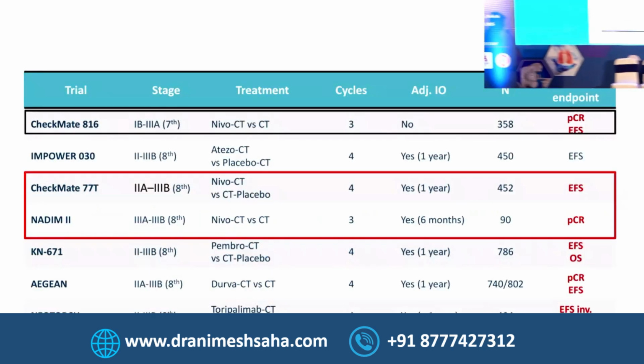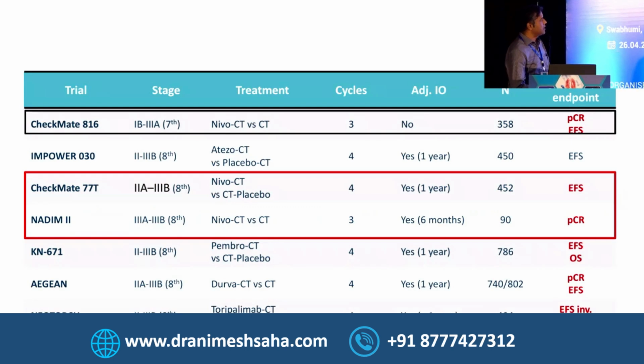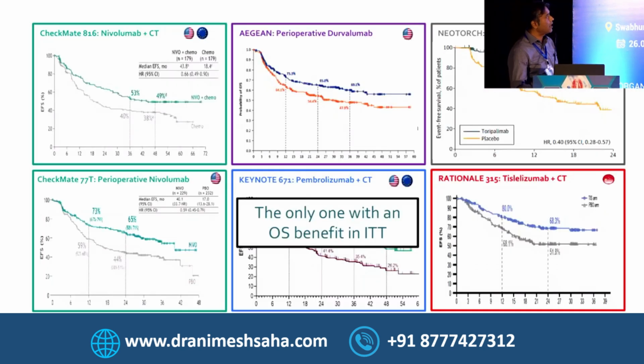So what he's mentioning is absolutely correct. If you see all these trials, CheckMate, EMPOWERED, and NADIM, and you have KEYNOTE-671. If we see the KEYNOTE-671 study, it has shown an overall survival advantage at 3 years, with a hazard ratio of 0.72, and you can see the confidence interval also, which has shown overall survival benefit. All the others have shown PFS benefit, be it pre-op or peri-op chemoimmunotherapy. So what our medical oncologist is suggesting is perioperative chemoimmunotherapy and surgery.